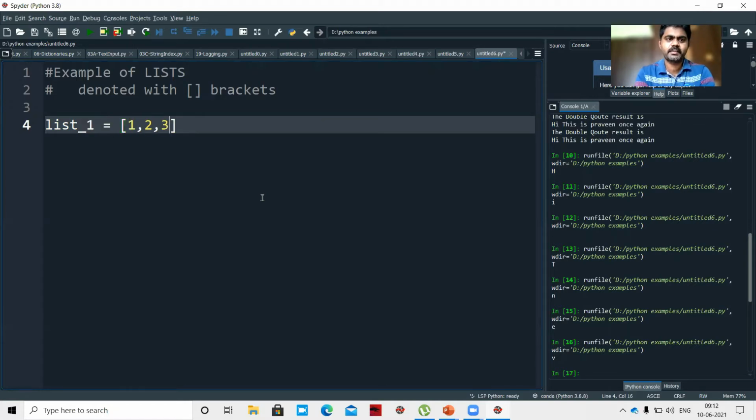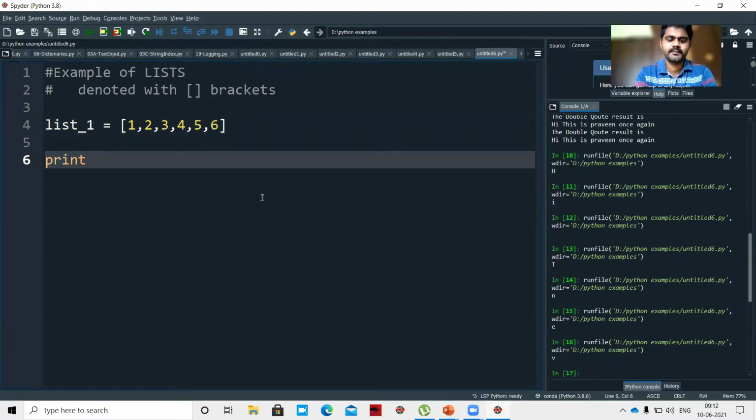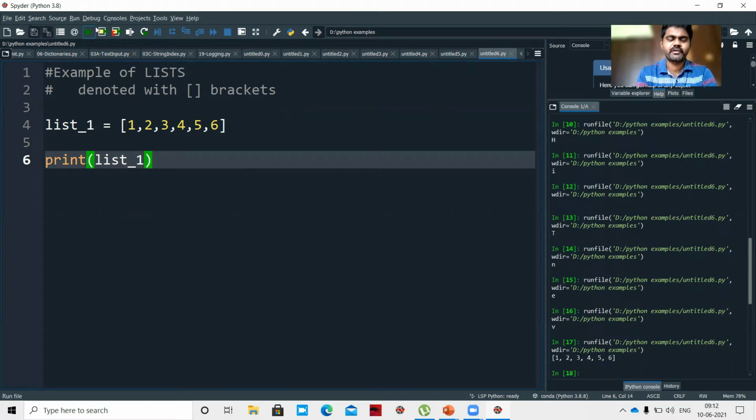So 1, 2, 3, 4, 5, 6. What data type have I taken here? I have taken the integer data type, so all are integers here. Let me print list_1. If I execute this, I will get the list 1, 2, 3, 4, 5, 6.